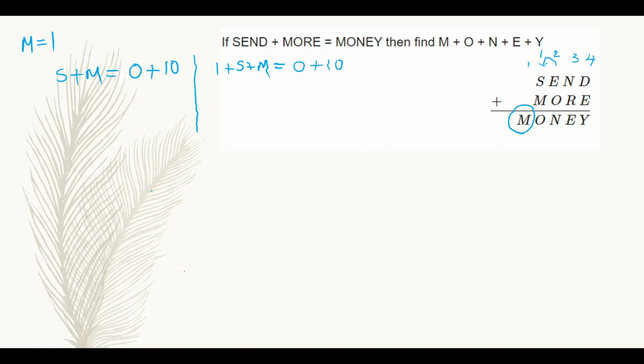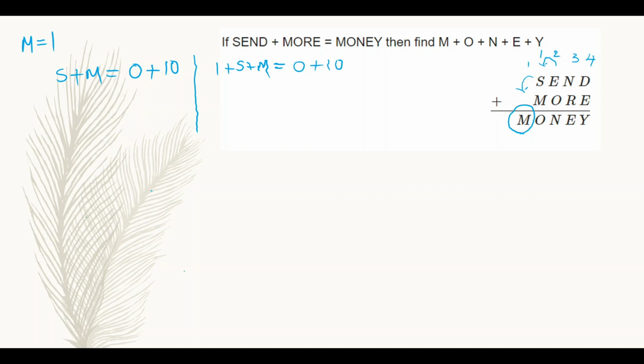It is confirmed we got a carry from the first column to the most significant digit on the left side. It's confirmed that we got a carry from S plus M. So I am considering O plus 10 always.